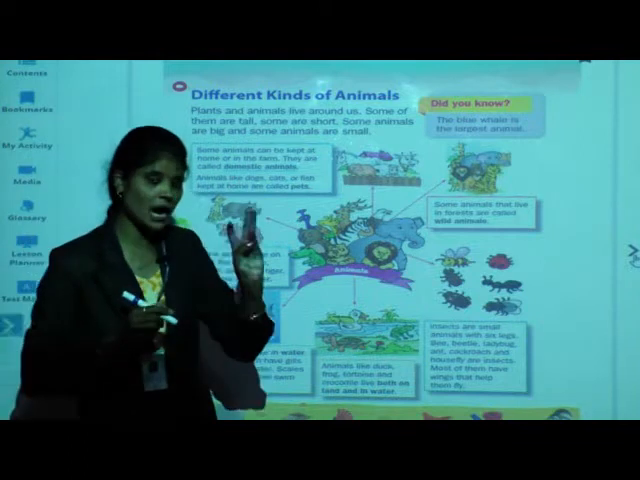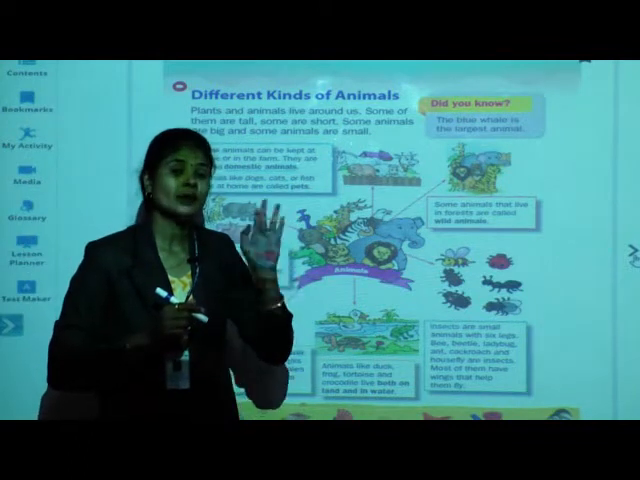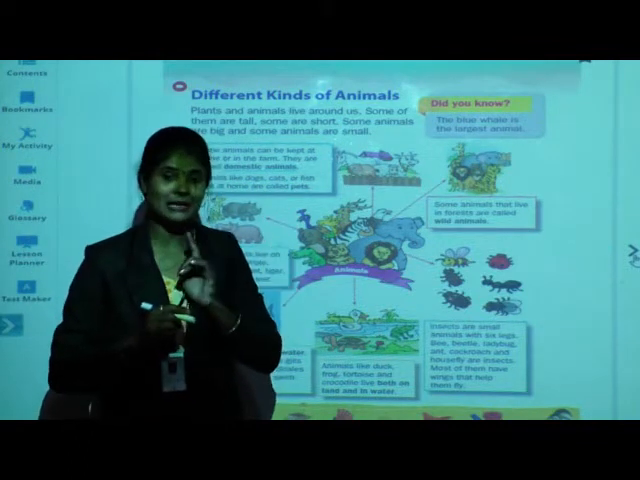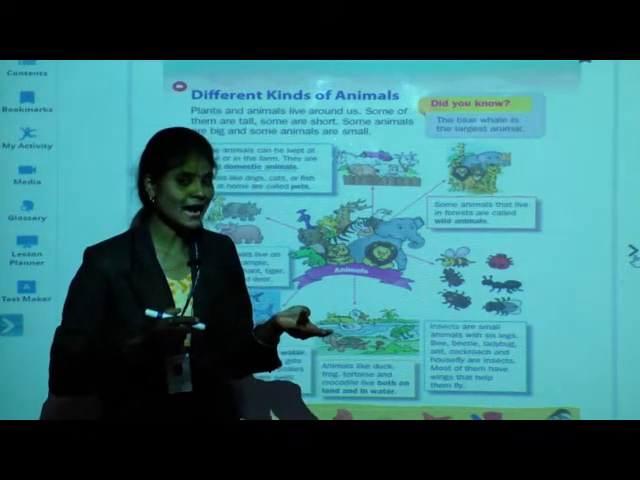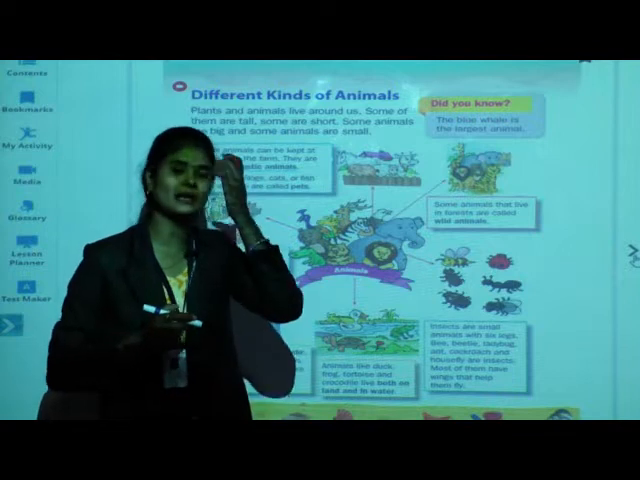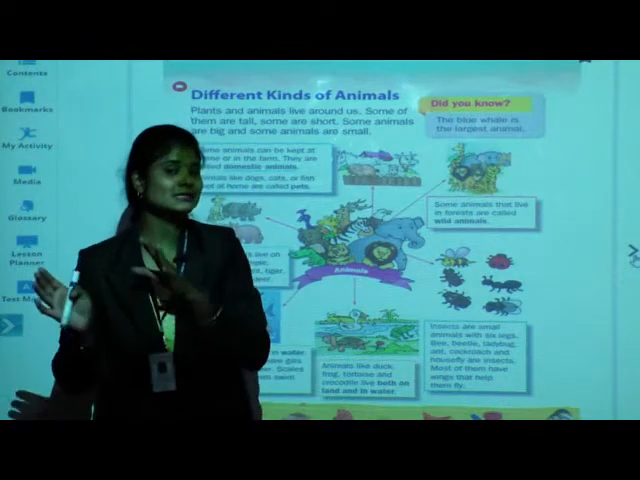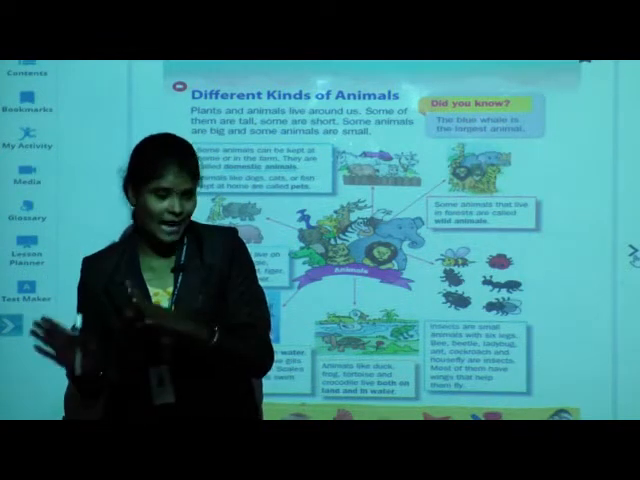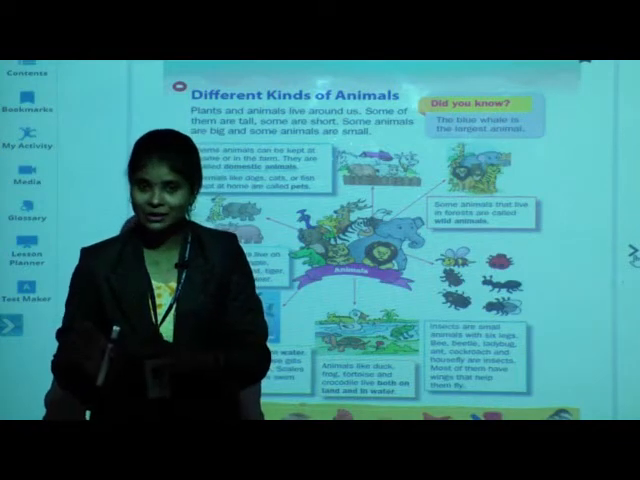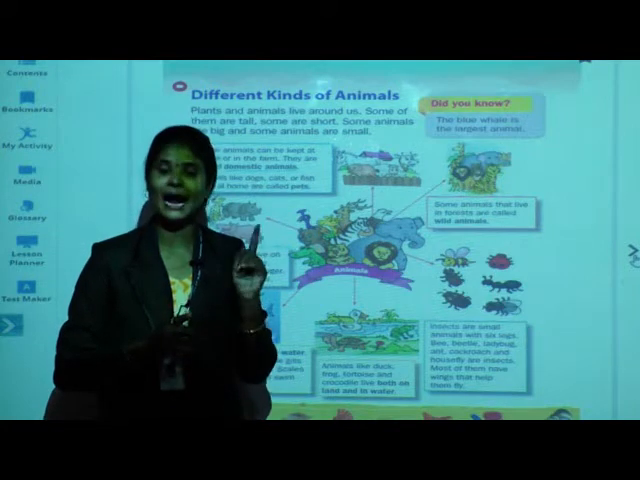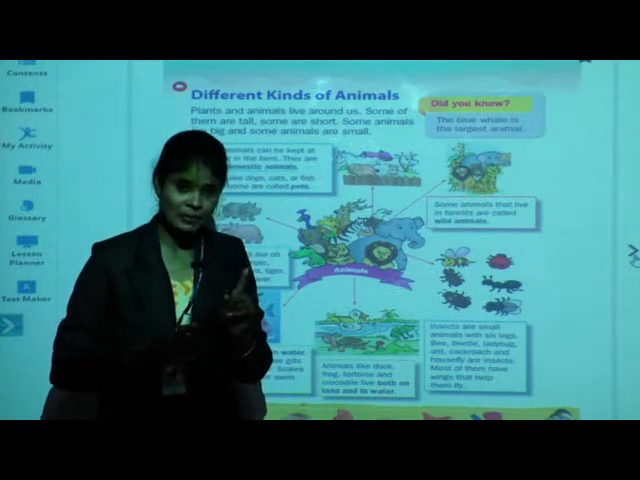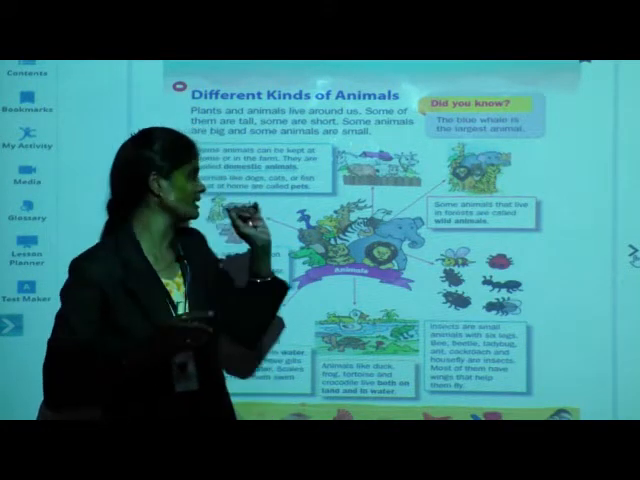For example, cow, goat, buffalo, we keep these animals in the farm. And dog, cat, sometimes rabbit also we can keep in home. So these animals are domestic animals. Is that clear? What is meant by domestic animals? Animals which are kept at home or in the farm, they are known as domestic animals.